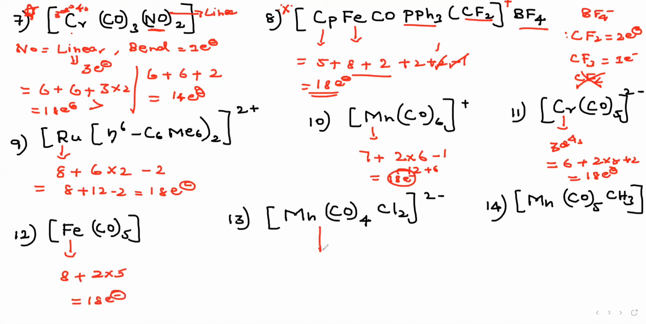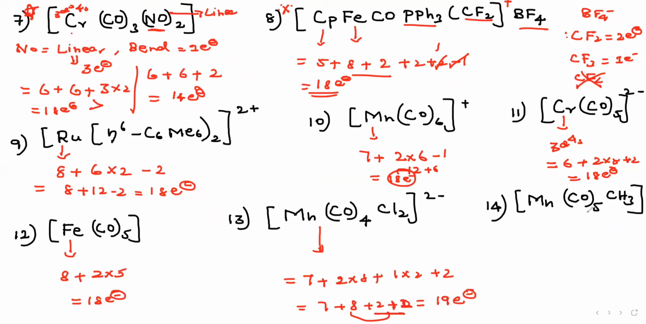Over this question. Manganese, it should be what? 7 electron count. And CO, carbonyl ligand, is 2 electron count, and 2 into 4, 8. Cl acts as terminal, so this will be 1 electron count. 1 into 2 way and plus 2 way. Right? The 7 plus 8 plus 2 way plus 3. What is that? Plus 2, right? Plus 2. Therefore, 2 plus 2, 4. 4 plus 8, 12. 12 plus 7, it should be 19 electron count.